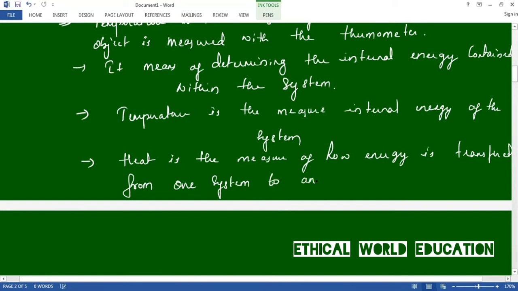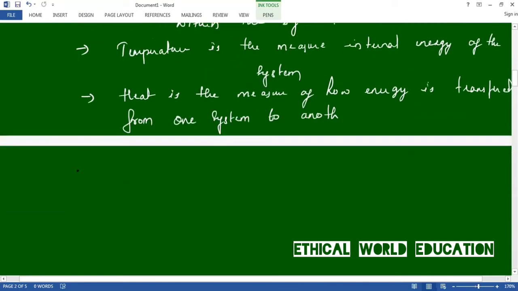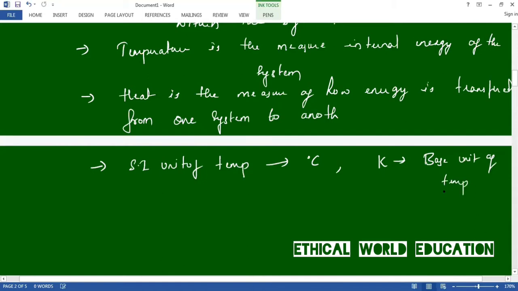So the last point we'll write in this. The SI unit of temperature is degree Celsius, although Kelvin is the base unit of temperature.